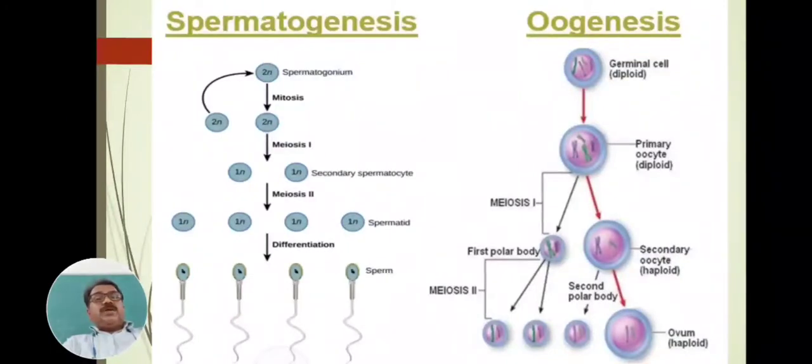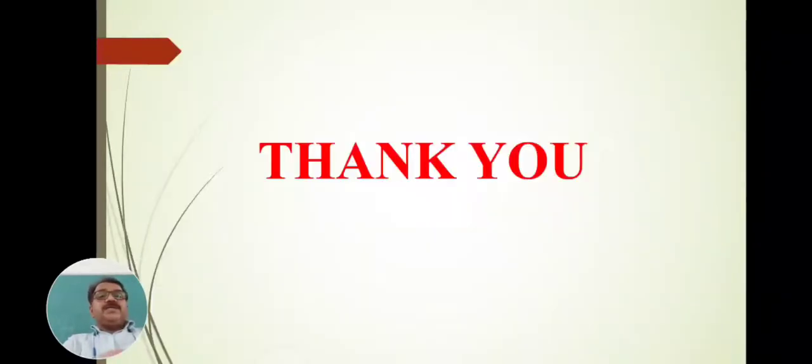First diploid, then diploid, and then haploid. From one sperm mother cell, the spermatogonium, four sperm are produced. The formation of sperm from the sperm mother cell is called spermatogenesis. It is the formation of male gamete.